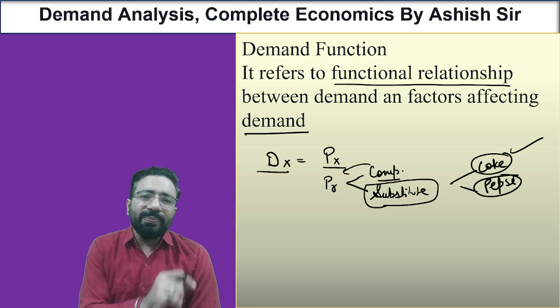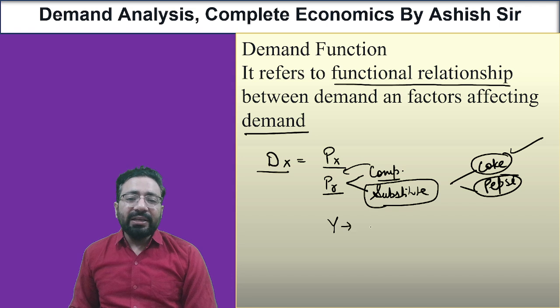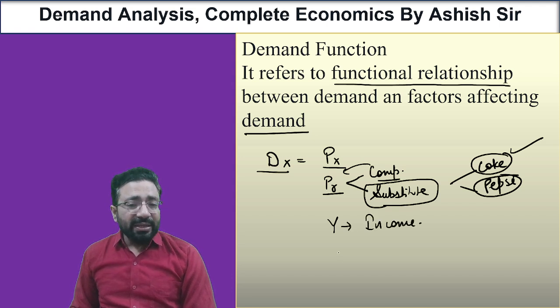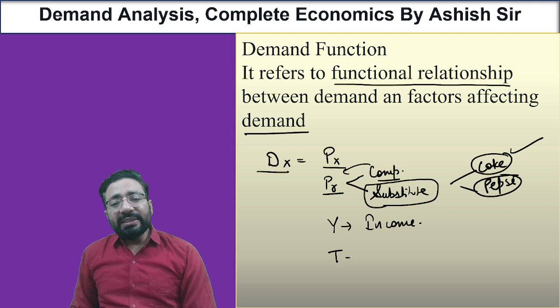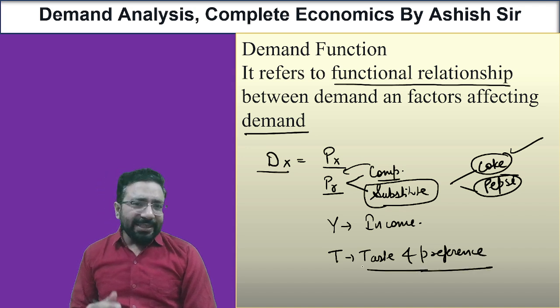So we'll make a decision by discussing each and everything. First we'll discuss the price. Then we'll talk about the price of related goods. Then we'll look into income. How much income do we have? Then taste and preference. Do we like that thing or not?